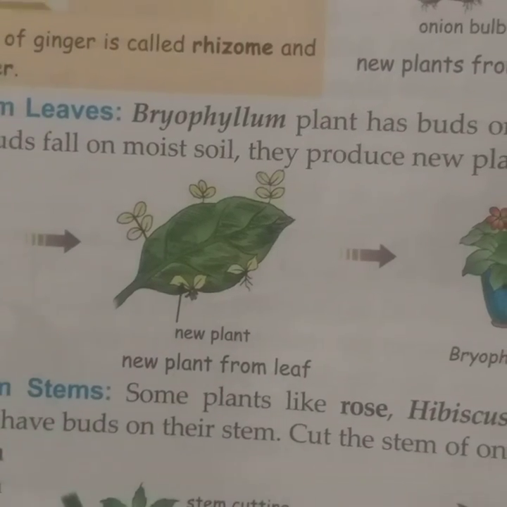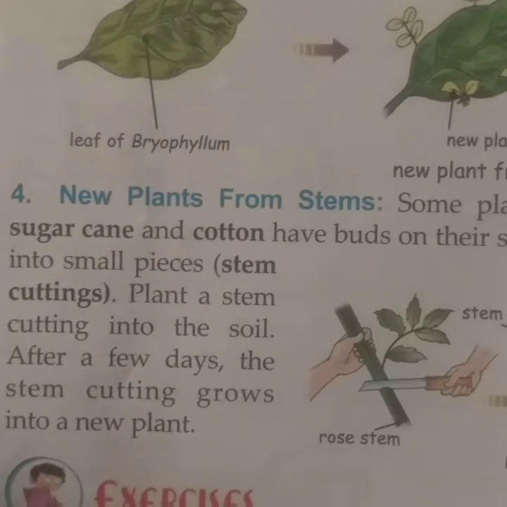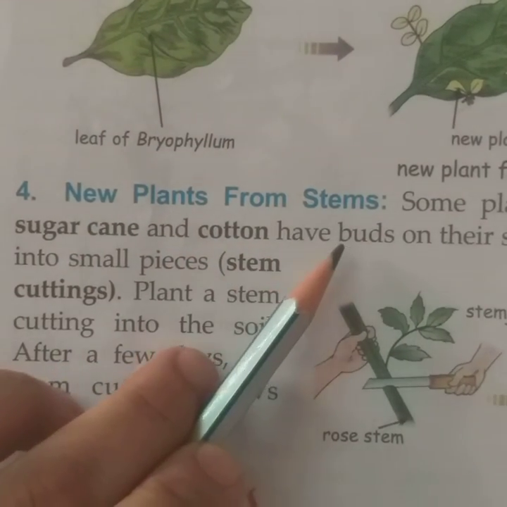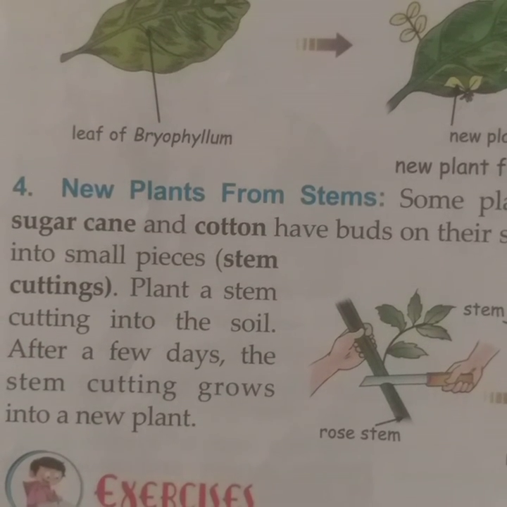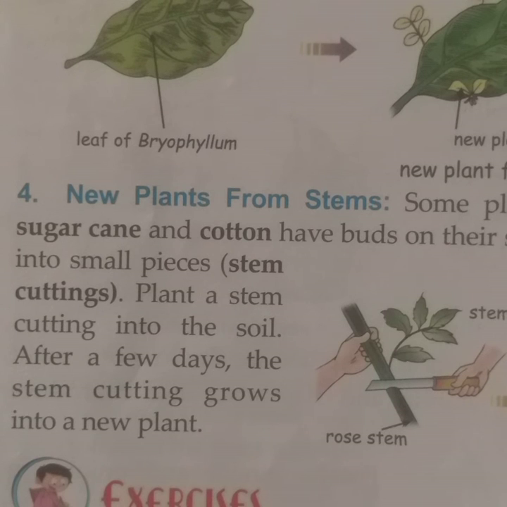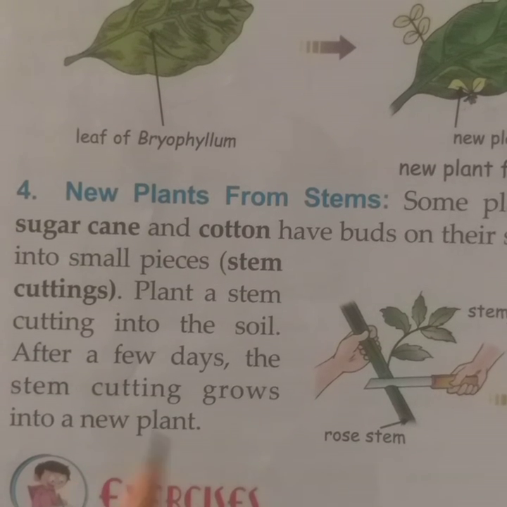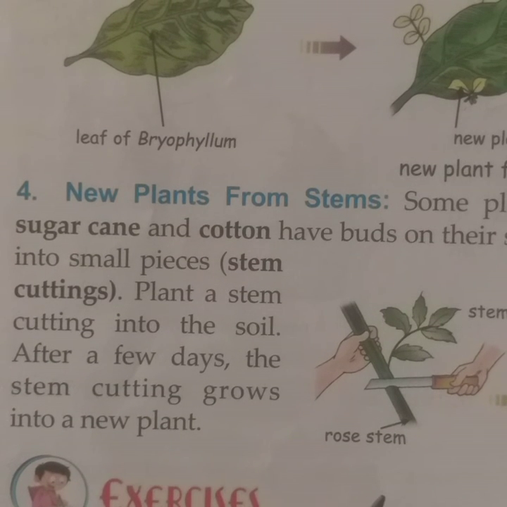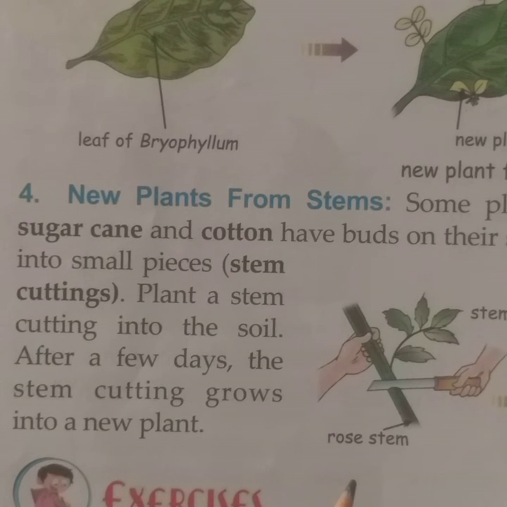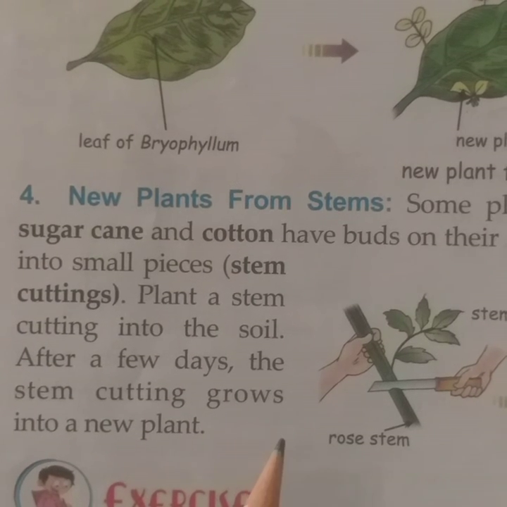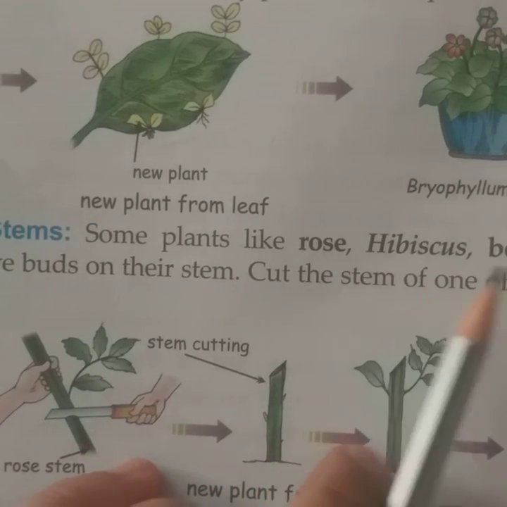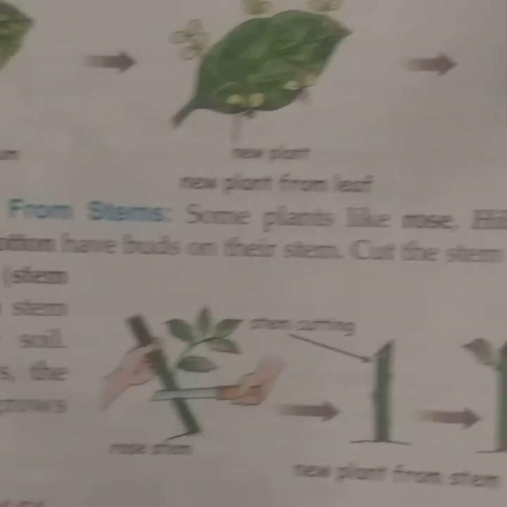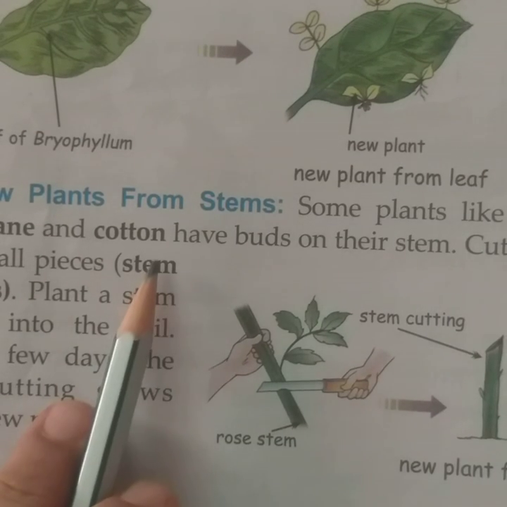The last topic of this chapter: new plants from stem. Earlier we saw potato and ginger, which are underground stems, but now we are discussing stems which are not underground, which are present above the ground, like some flowers such as rose, hibiscus, bougainvillea, sugarcane, and cotton.